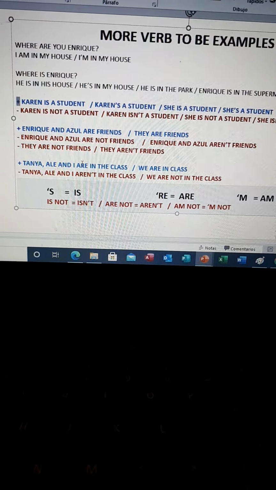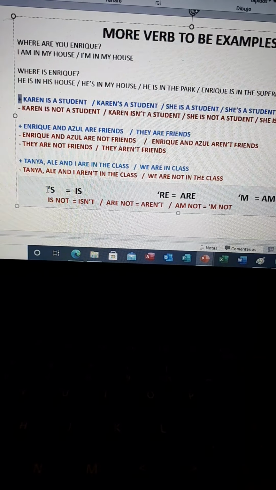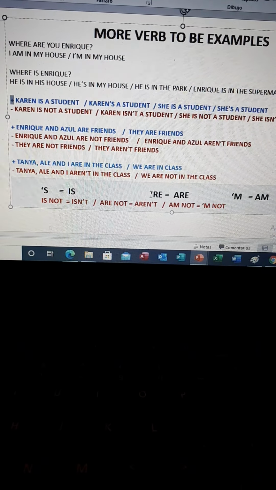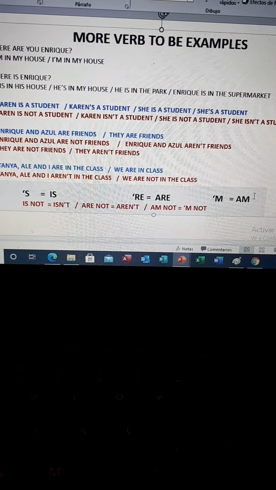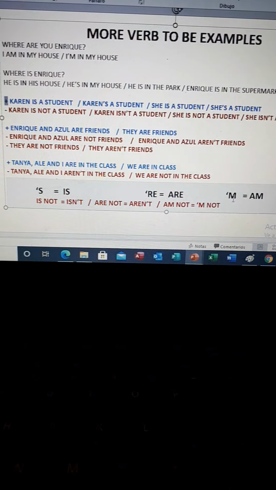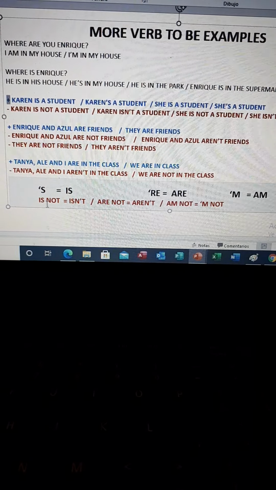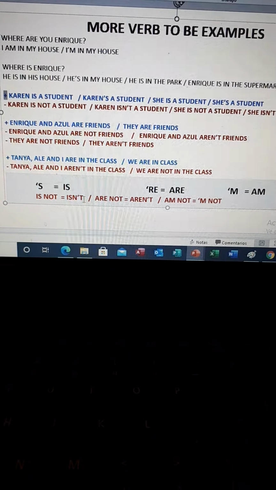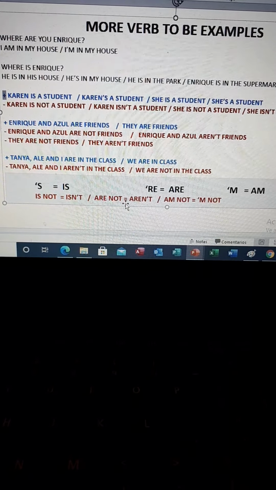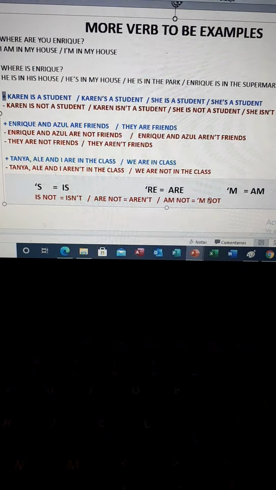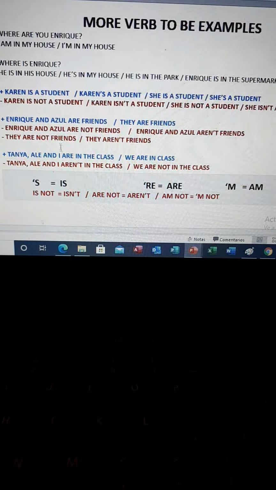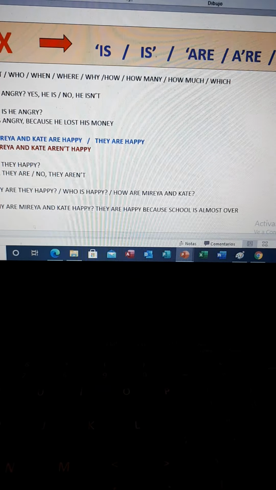If you're going to use a contract form, okay, the correct form of is is apostrophe S, are is apostrophe RE, and am is apostrophe M. And for negative, instead of using is not, you can use isn't, ISN apostrophe T, or are not, aren't, I'm not, okay? I'm telling you this because sometimes we made a mistake using the contractions, okay?